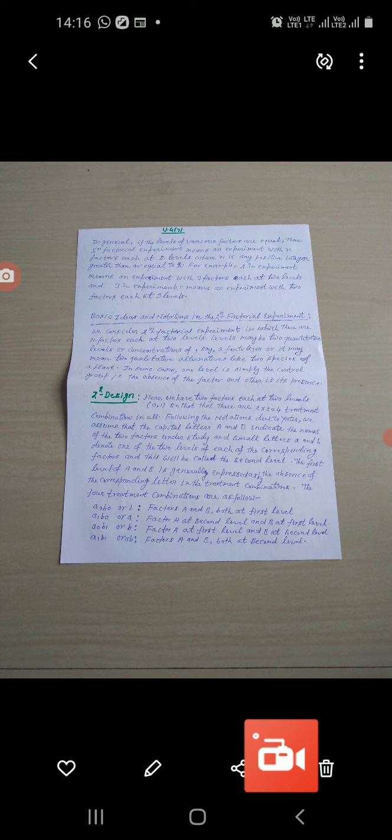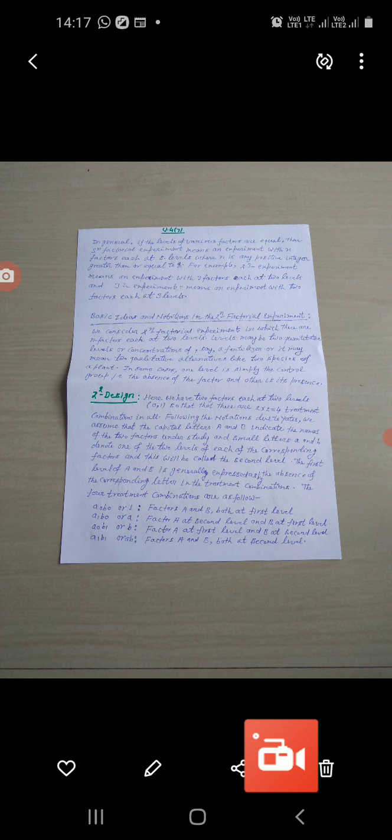That means (a) minus (1), and let it be equation number 1. And similarly the effect of factor A at the second level b1 of B may be obtained as (a1 b1) minus (a0 b1), and this is equal to (ab) minus (b), and let it be equation number 2.